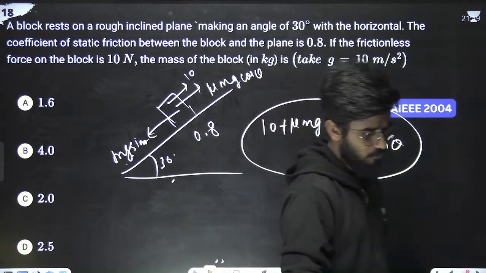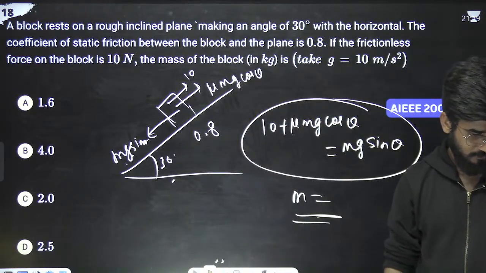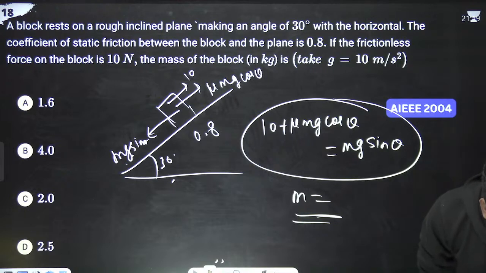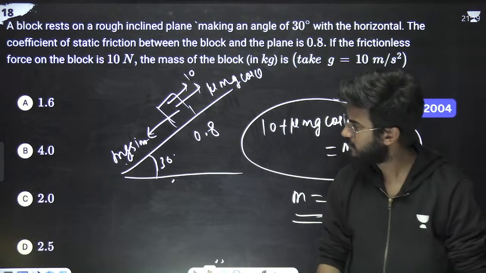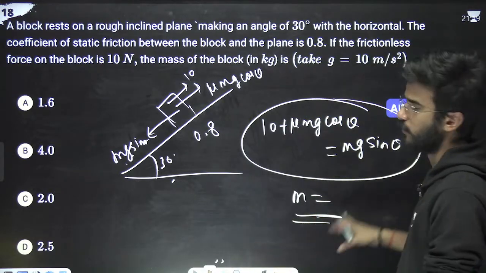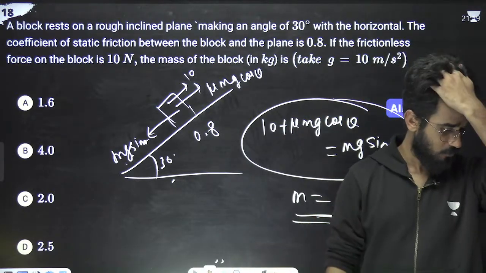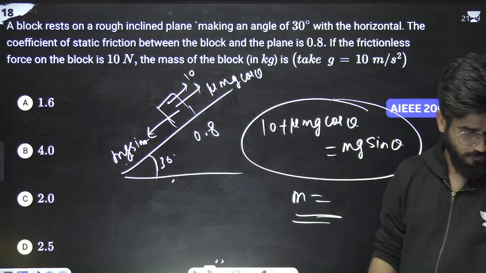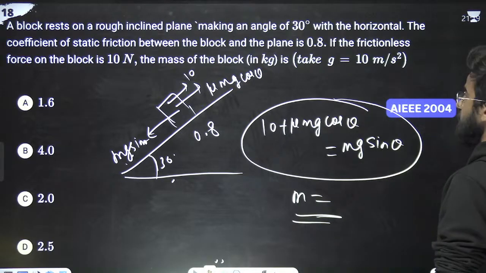What is it? I don't care. Let me tell you which option is correct if I can. I don't exactly know, I don't have the answer here. Has anyone solved option C? Are you solving? Okay, leave it. You can solve it later also. You just have to solve for m. Okay, done. Should we move on to the next thing? We should move on.